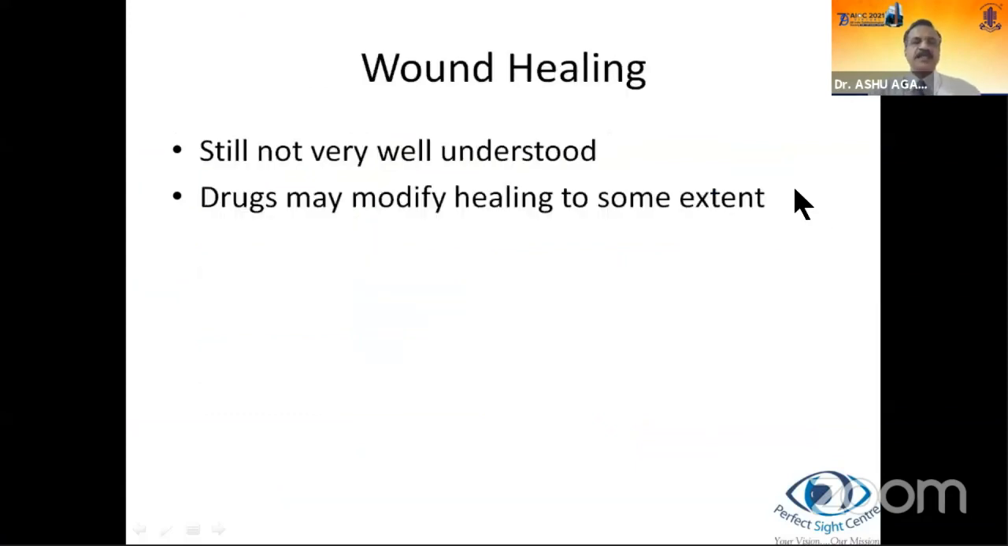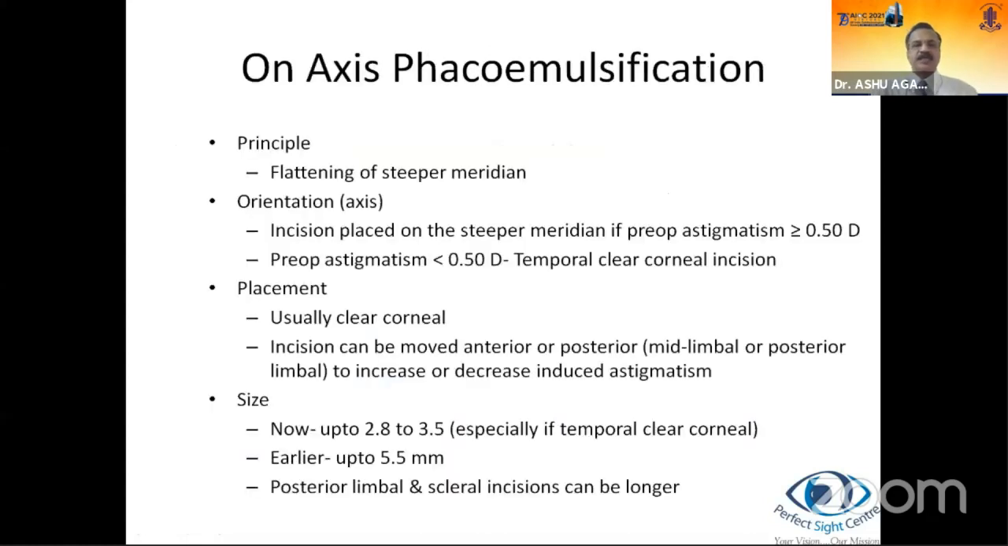Coming to wound healing, as I mentioned, it is not well understood. However, some drugs like topical steroids may modify healing to some extent. So on-axis phacoemulsification is, in principle, basically flattening of the steeper meridian. The axis of incision is placed on the steeper meridian if pre-op astigmatism is more than or equal to 0.5 diopters. If the pre-op astigmatism is less than 0.5 diopters, then I would suggest a temporal clear corneal incision. The placement is usually clear corneal. However, the incision can be moved anterior or posterior. Posterior would mean mid-limbal or posterior limbal to increase or decrease the induced astigmatism.